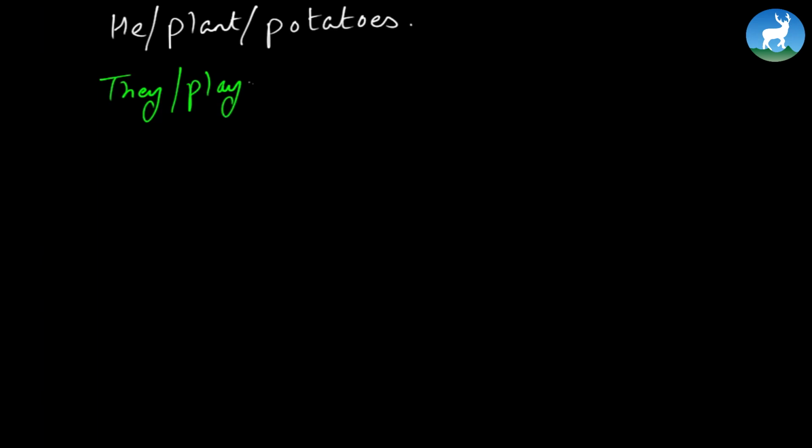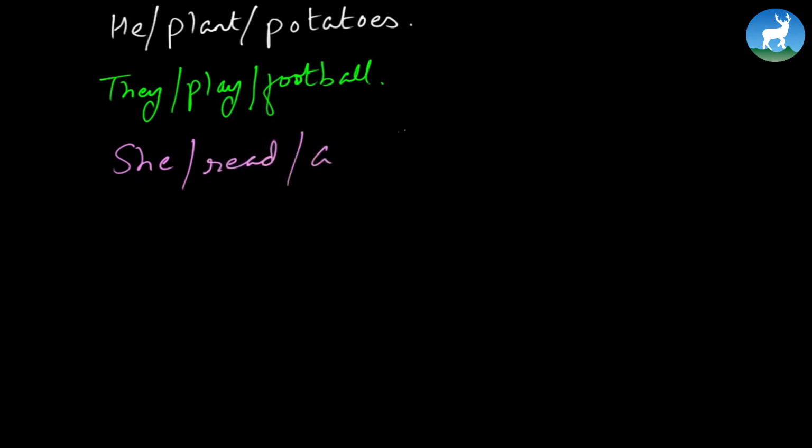Okay? So let's continue. Now you can work on he / plant / potatoes. They / play / football. You can make both positive and negative sentences, all right, using past tense. She / read / a novel. We / cook / food. All right. Similar sentences in past tense, in both positive and negative, just like how we had done earlier.